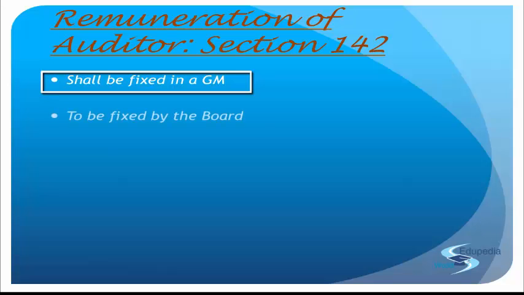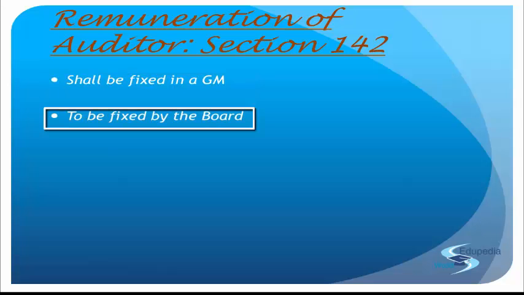But there are certain situations where the remuneration is fixed by the board as well. By the board? Why will the board play a role in the remuneration when members have taken charge already? Understand, in the beginning of the chapter, we had discussed certain topics: appointment of the first auditor, appointment of the subsequent auditor, reappointment, and a lot of things. Now understand, when is the first auditor appointed?